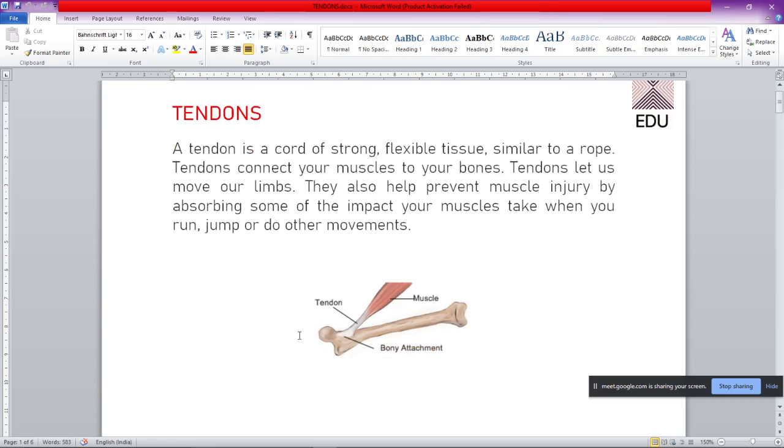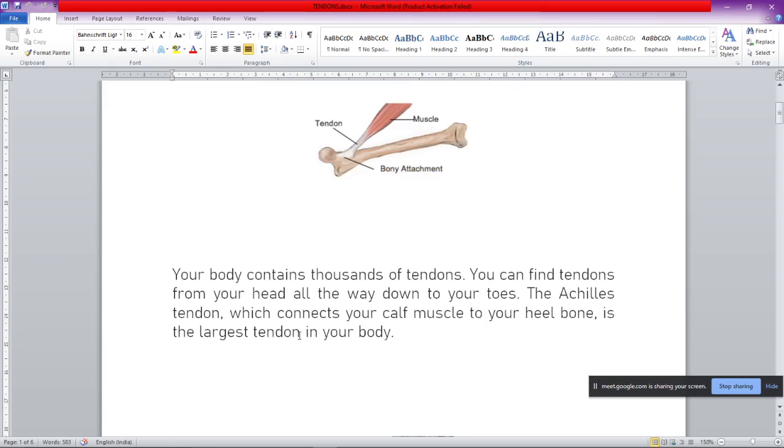Okay, if I go to the next section. Now your body contains thousands of tendons. So they can be very small, they can be very big in size. Now you can find tendons from your head all the way down to your toes. So they are spanning the whole of your body.